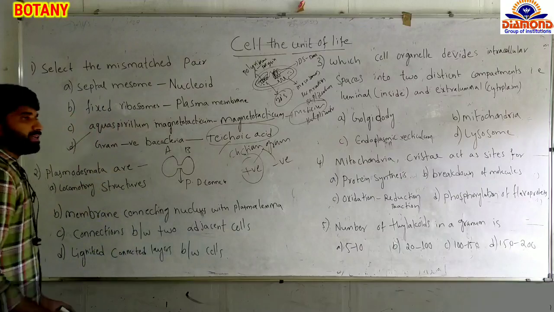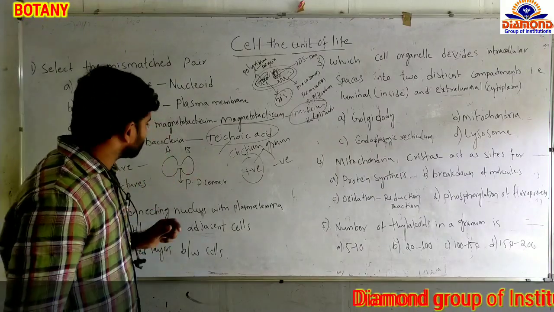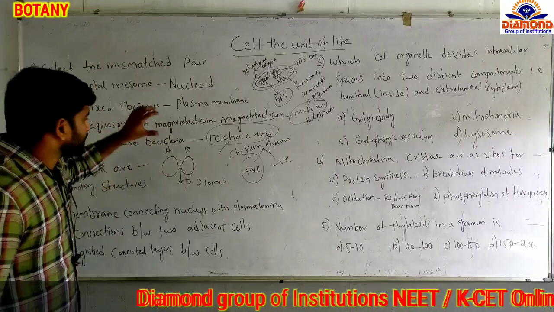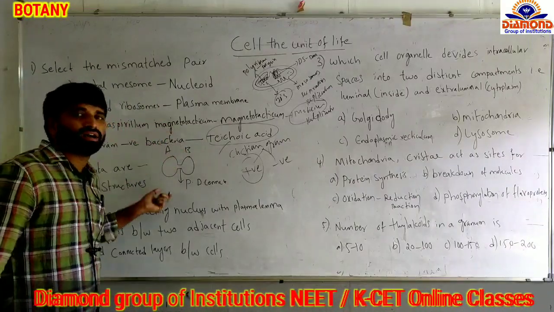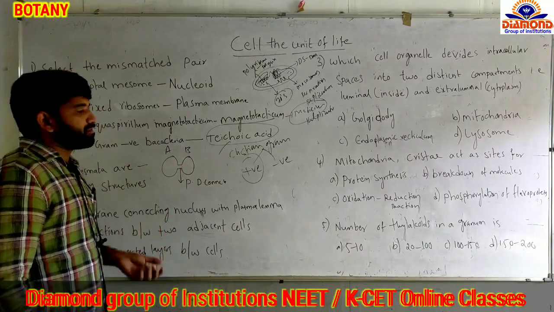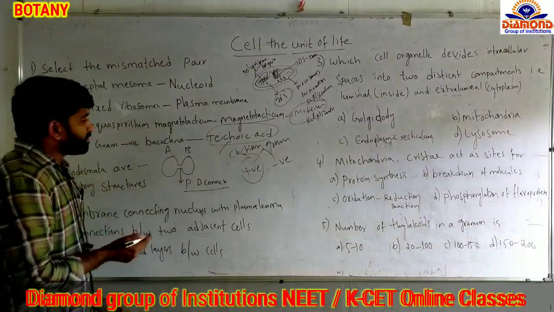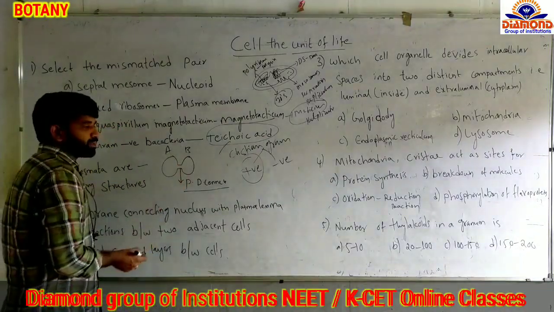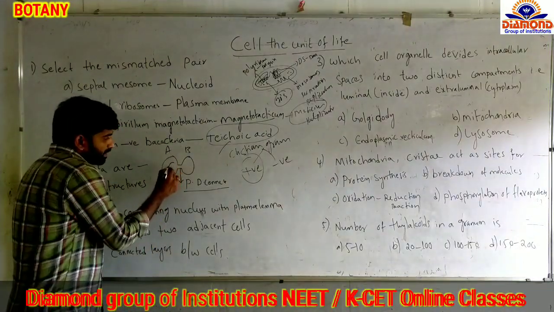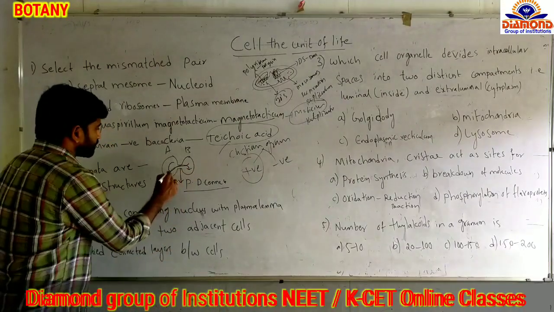So, plasmodesmata are specialized structures that we see in plant cells. Their function is helpful for attachment or intercellular connections between two adjacent cells. Those are the connections between two plant cells, which we call plasmodesmatal connections. What's the use of this? Because of the presence of these plasmodesmatal connections, movement of water and minerals from one cell into the other cell takes place.